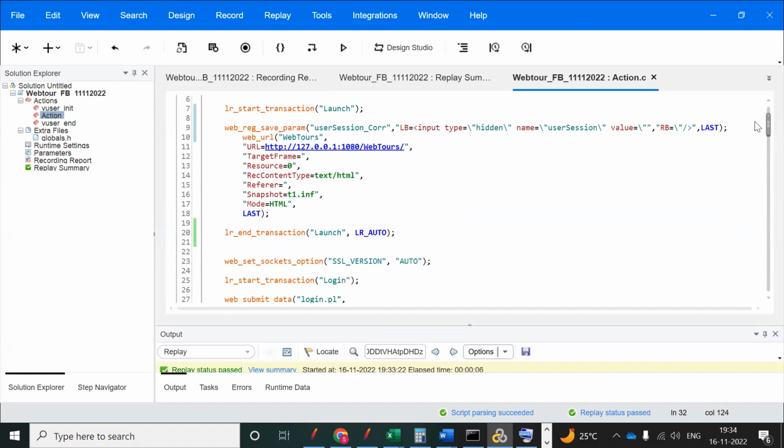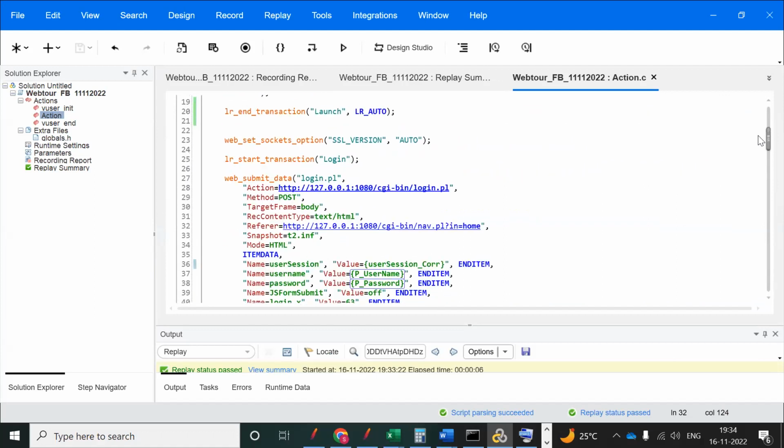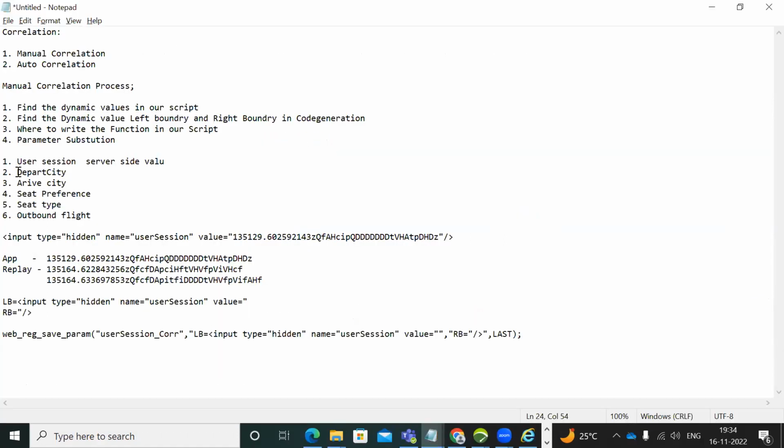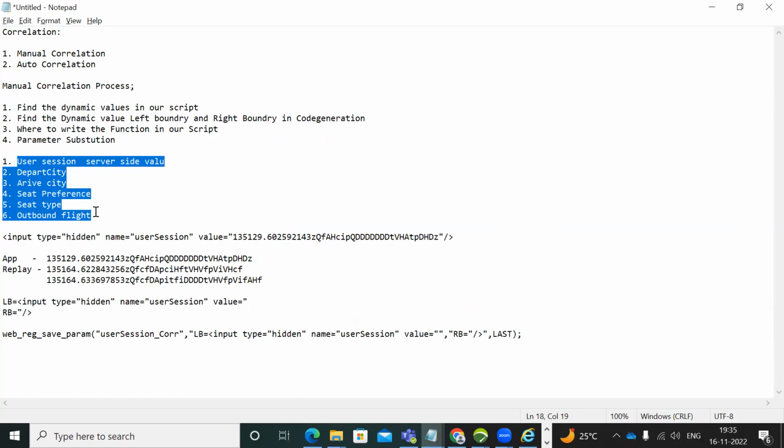And you guys can do the correlation. I did only user section. We have multiple values, like departure city and arrival city and seat preferences and seat type and outbound flight also. So you can do all of this. You can try to do it. And if you get any issues, you can contact me or you can ping me in our group.